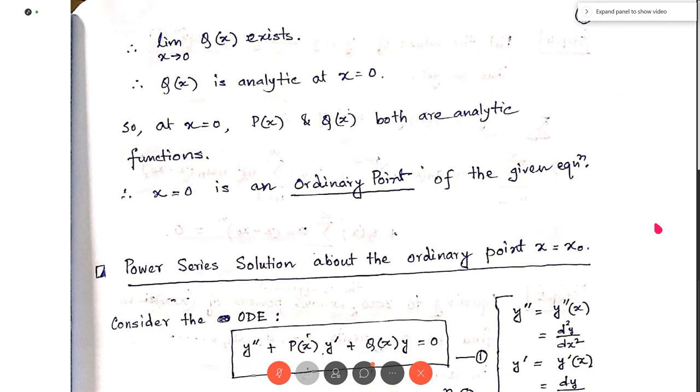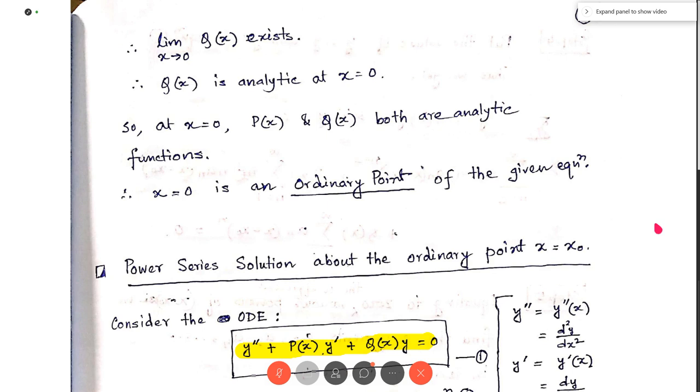So we'll start from step 1. My step 1 is to check whether x equal to x0 is an ordinary point of the given equation. We know how to check this. Suppose the given equation is y'' + p(x)y' + q(x)y = 0. This is the standard form of the equation we are dealing with in this chapter. Now, if p(x) and q(x) are analytic at the point x equal to x0, then x equal to x0 is an ordinary point of the given equation.